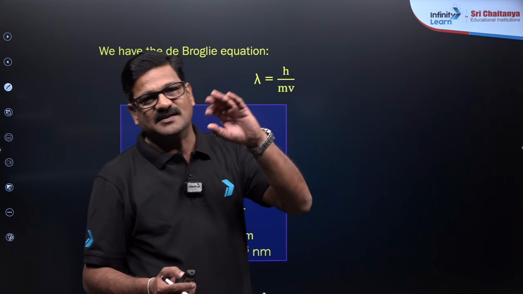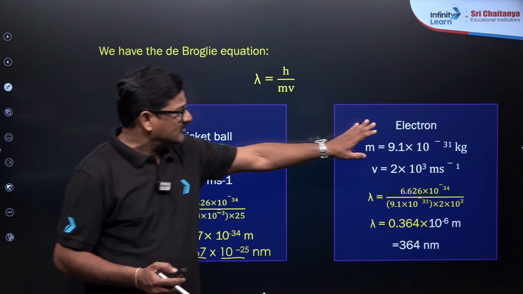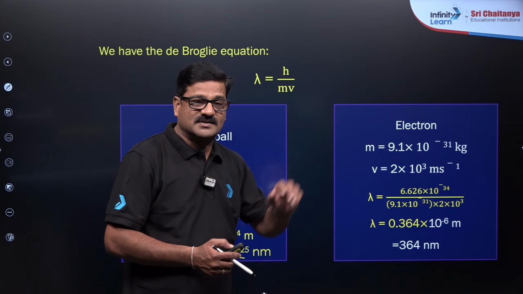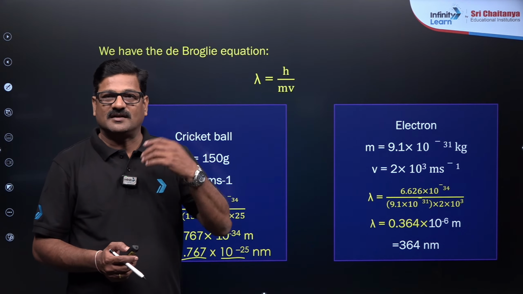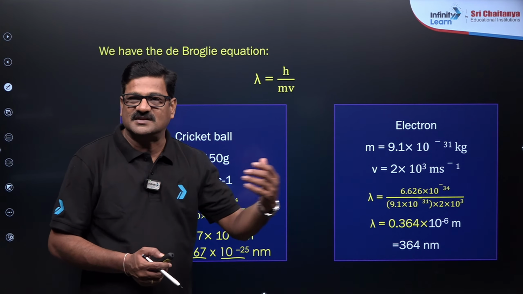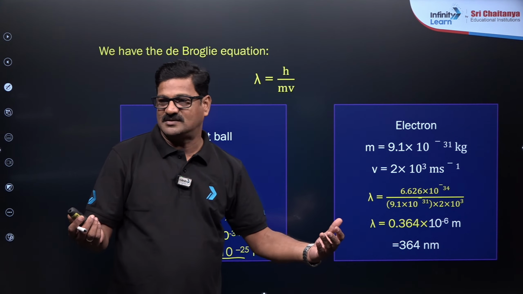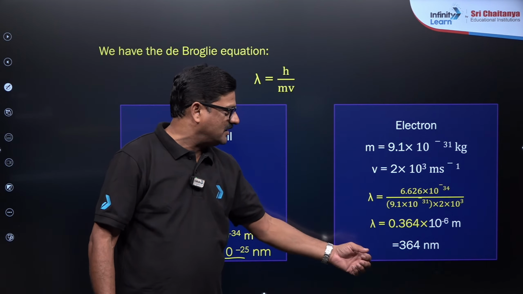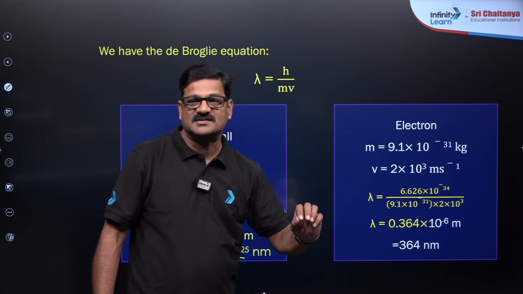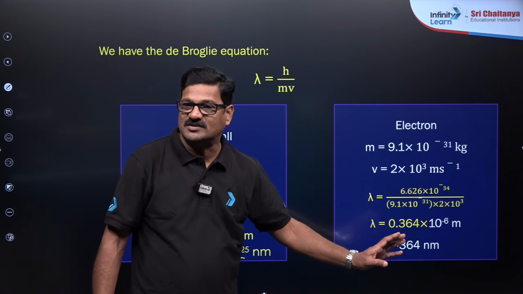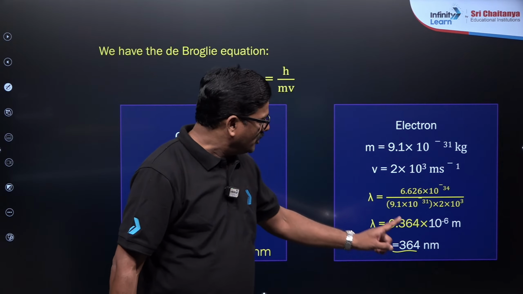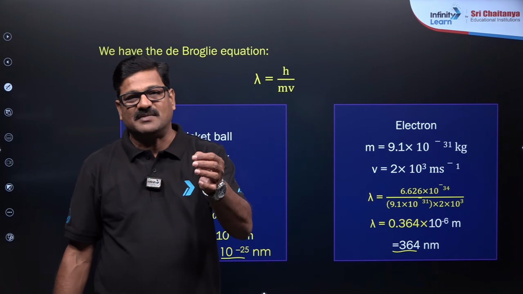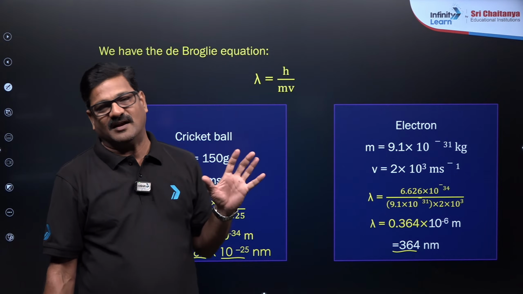If you apply this de Broglie theory for an electron, the mass of the electron is 9.1 into 10 power minus 31 kg. The electron moves with a high velocity, 2 into 10 cube, let us assume, and if you calculate the wavelength, it comes to 0.364 into 10 power minus 6 meters, or otherwise 364 nanometers. So 364 nanometer is a mathematically considerable value.